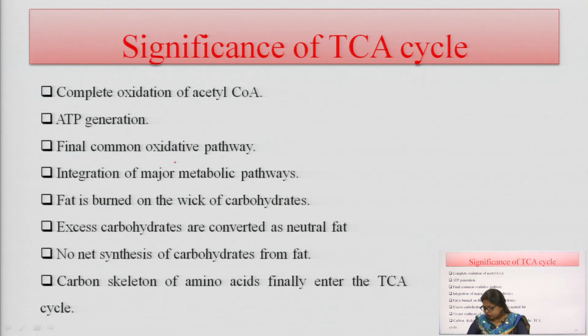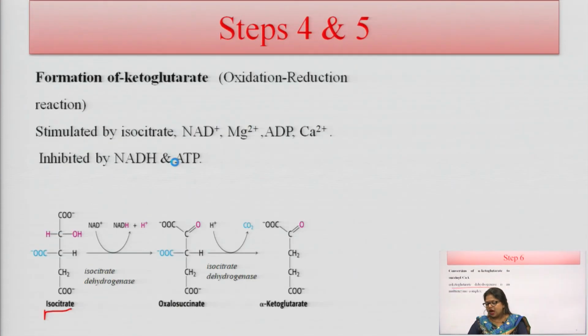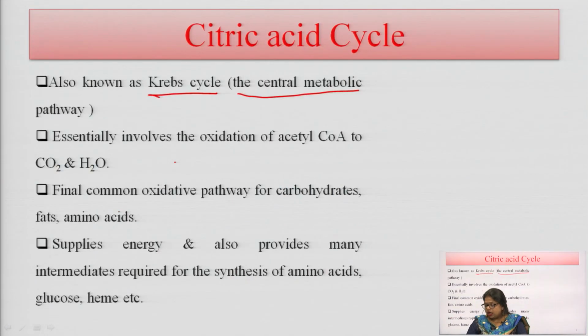So, what is the TCA cycle and how does it occur? I will just discuss again what the citric acid cycle is. The citric acid cycle is also known as the Krebs cycle or TCA cycle, the tricarboxylic acid cycle. Here the starting compound is acetyl coenzyme A, which is converted into carbon dioxide and water, and this is the final common oxidative pathway for carbohydrate, fat and amino acids.